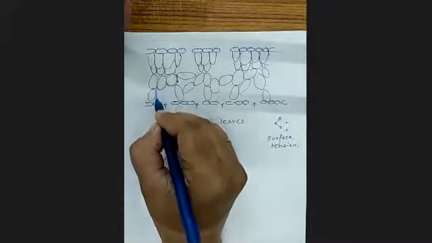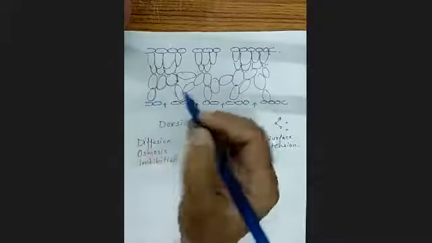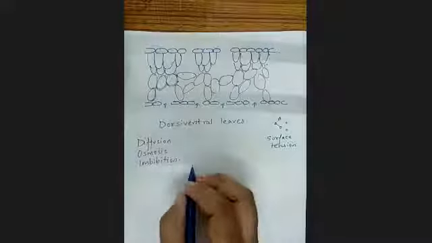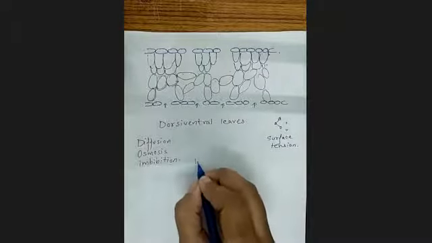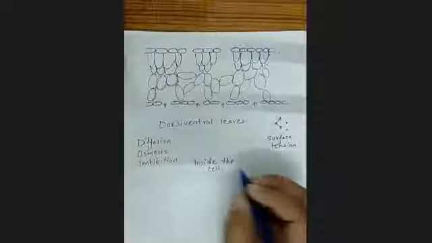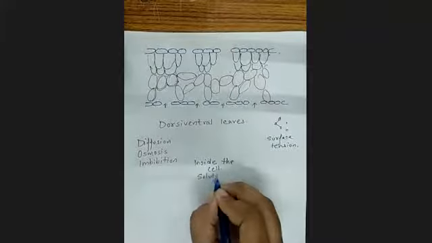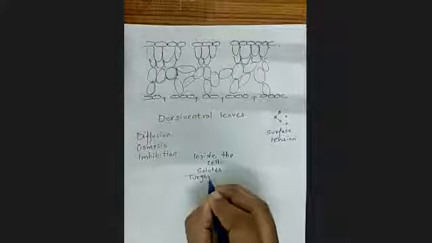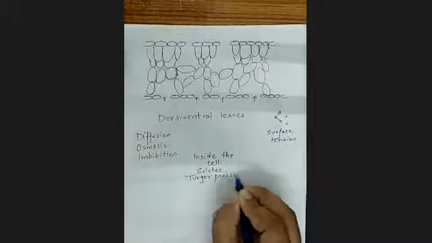Okay, you see something like this. So what is happening is that inside the cell you have solutes, and due to that turgor pressure will be more.